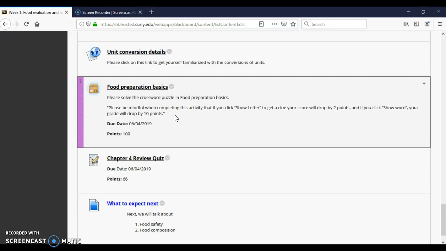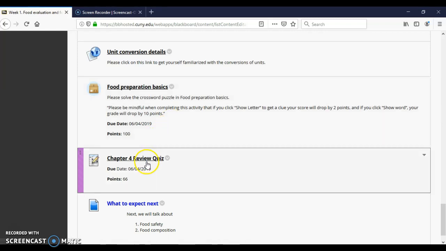So in the crossword puzzle, there is a thing you have to know about this puzzle. When you click on this, it will take you to the puzzle page, and try to solve the puzzle without taking help. There will be two helps provided in the puzzle: show letter and show word. If you click on show letter, your score will be dropped by 2 points, and if you click on show word, your score will be dropped by 10 points. And lastly, we have a chapter 4 review quiz, which is also due on 6/4/2019.